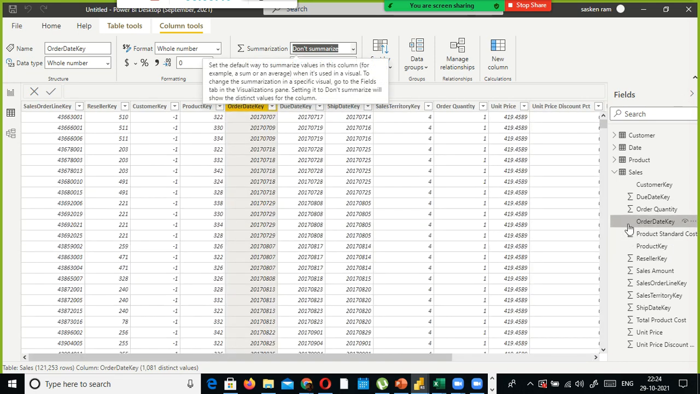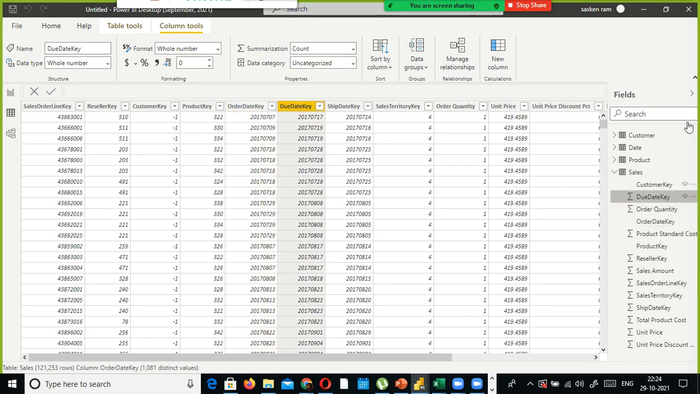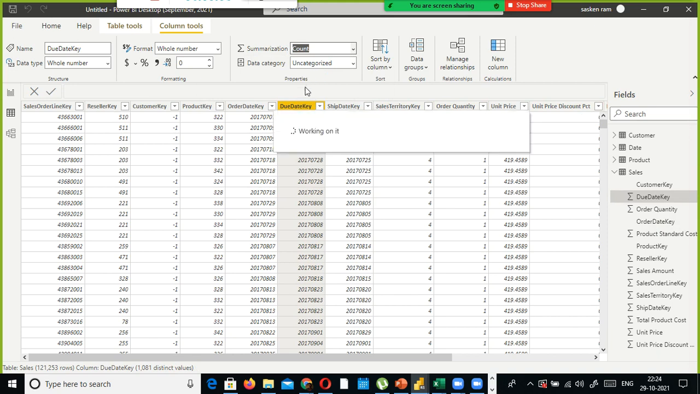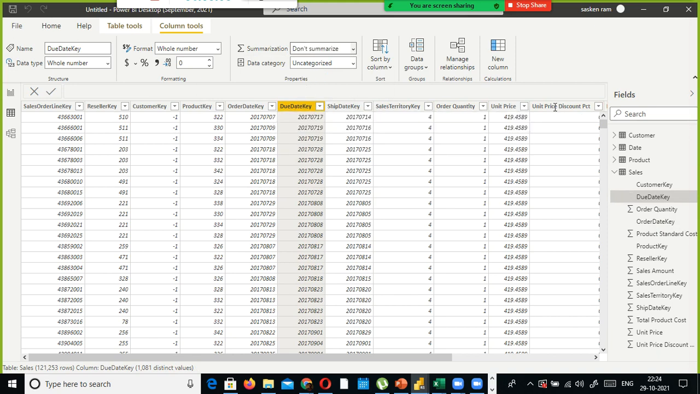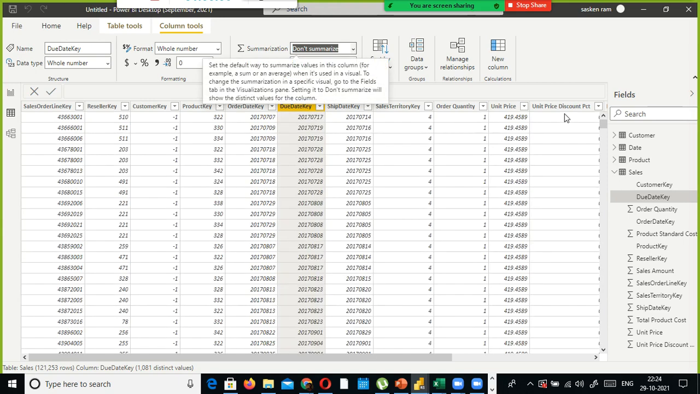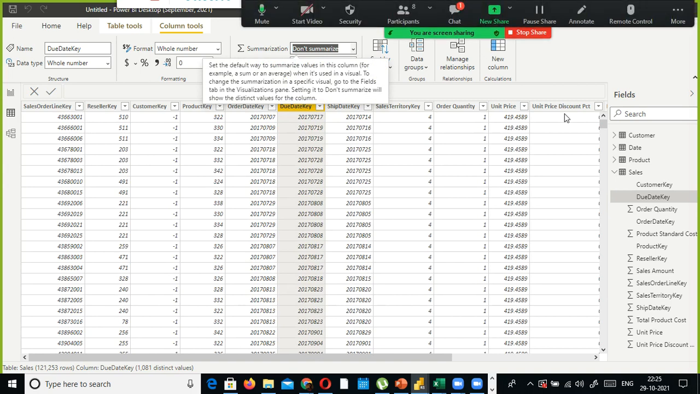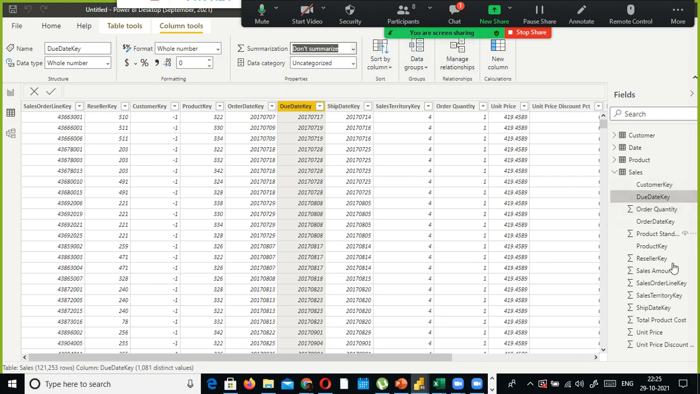Order date key, look here, the sigma sign has gone. Due date key, even the due date key, we don't need this one. These are all called data transformation. We are transforming the data because we store the data in an Excel file, but when we load the Excel file in Power BI, it sometimes assigns different data types along with the data, and also wrongly interprets all the numeric variables as candidates for aggregation.